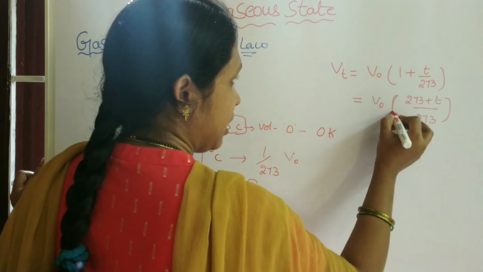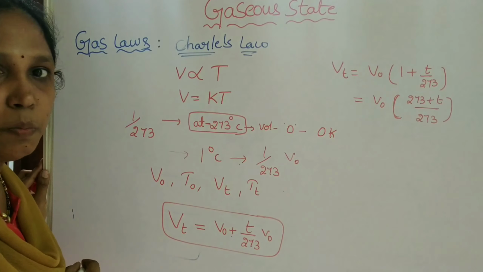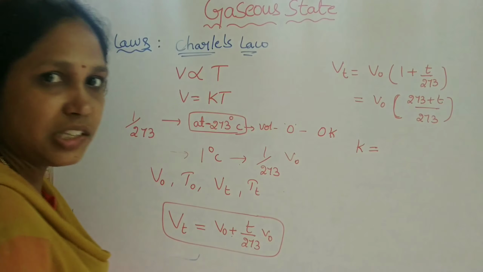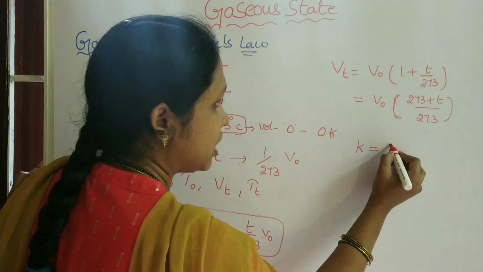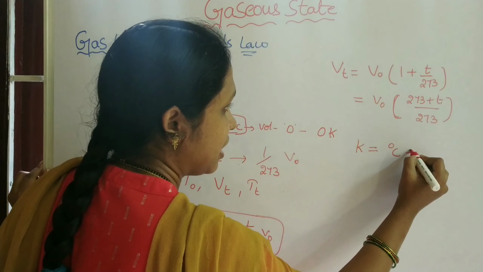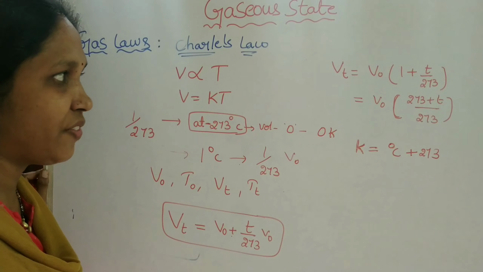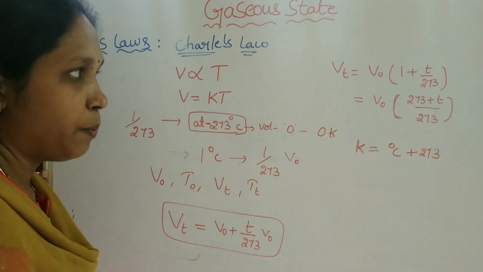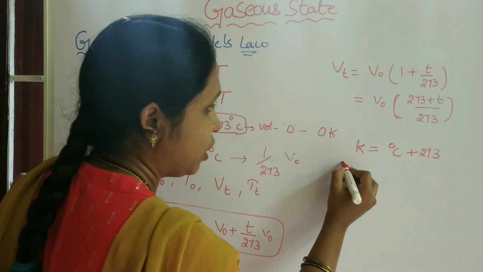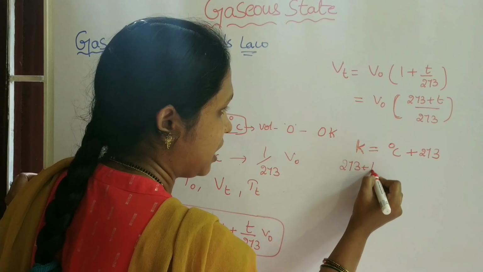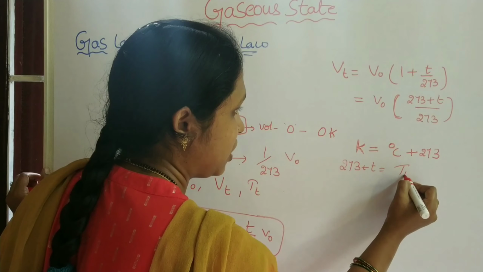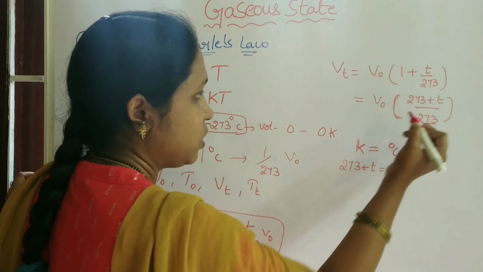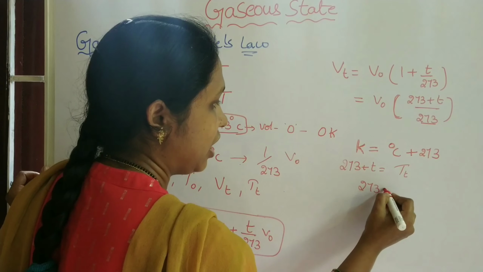273 plus temperature means the conversion of degree Celsius into Kelvin: Kelvin is equal to degree Celsius plus 273. So here 273 plus T degree Celsius means the temperature is converted into Kelvin. So 273 plus T is equal to the temperature at T, and we take 273 as the initial temperature.